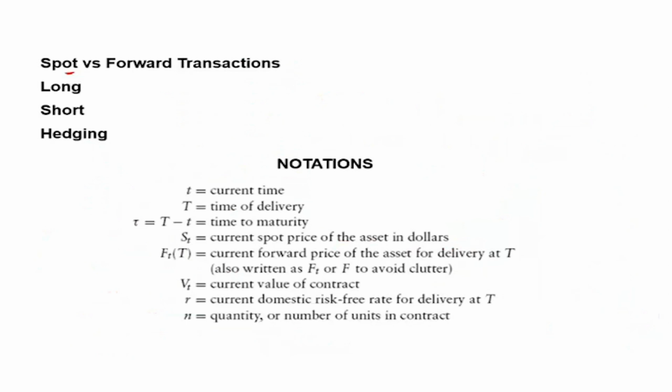In a spot transaction, you pay $100 right now and you receive the book. So everything happens at T equal to 0. This would be called a spot transaction. A forward transaction is what we just discussed. That is, no exchange happens today. It is just a contract to exchange the book in the future.